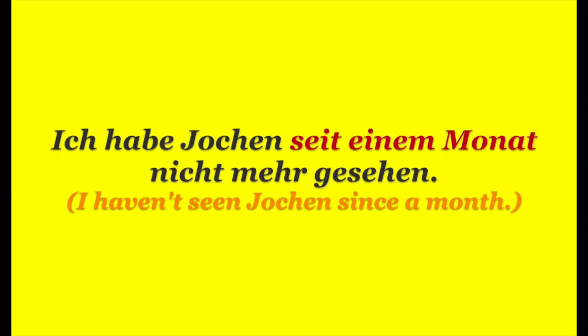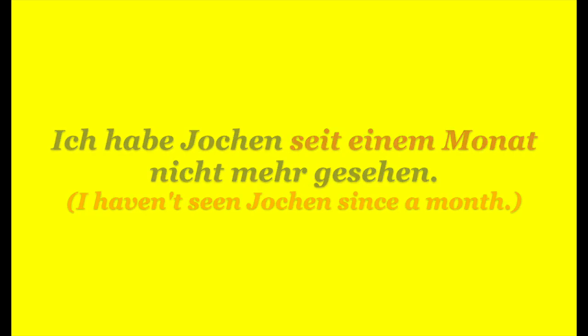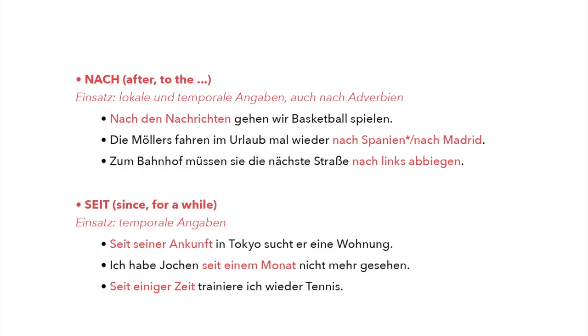Another example will be "Ich habe Jochen seit einem Monat nicht mehr gesehen." I haven't seen Jochen for a month. Here, "seit einem Monat." Here we have an indefinite article. Or, for a while now, I train tennis again. Yeah? "Seit einiger Zeit trainiere ich wieder Tennis." Meaning, maybe I was hurt, and now, for a while, I train tennis again.